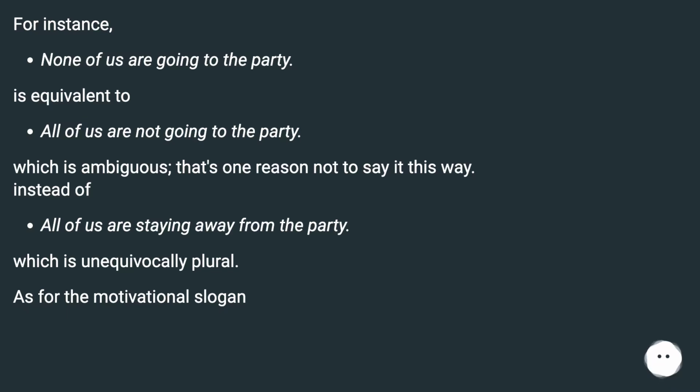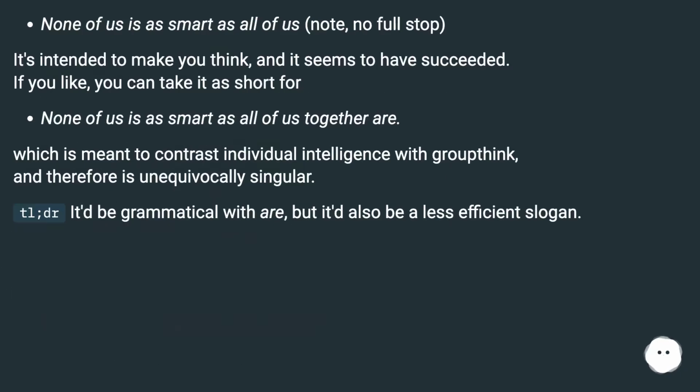As for the motivational slogan, "none of us is as smart as all of us," note, no full stop. It's intended to make you think, and it seems to have succeeded. If you like, you can take it as short for "none of us is as smart as all of us together are," which is meant to contrast individual intelligence with groupthink, and therefore is unequivocally singular. TLDR, it'd be grammatical with are, but it'd also be a less efficient slogan.